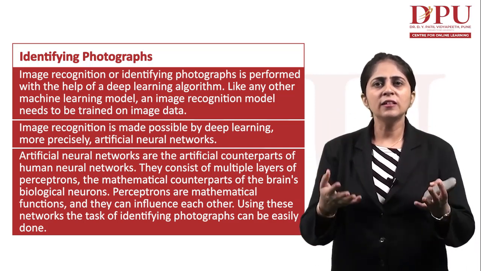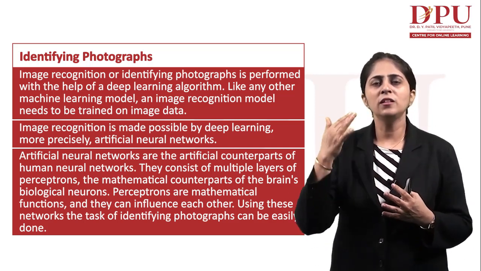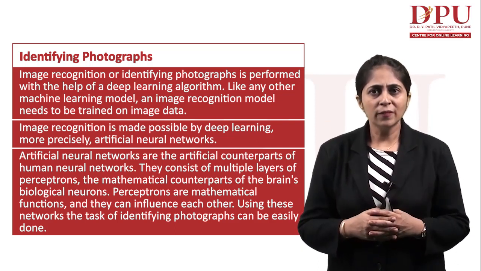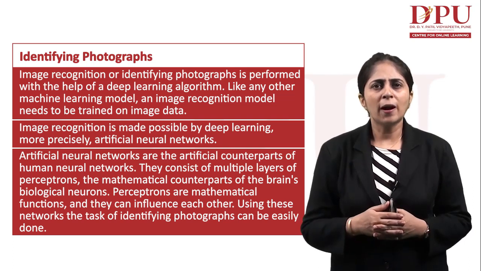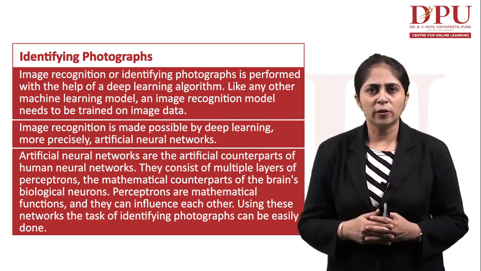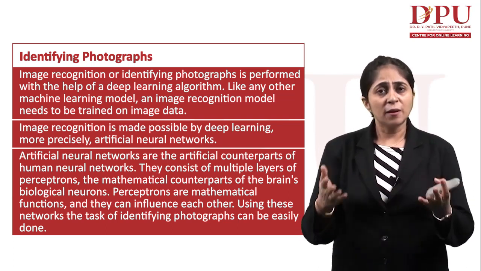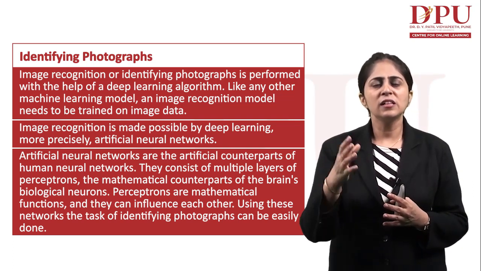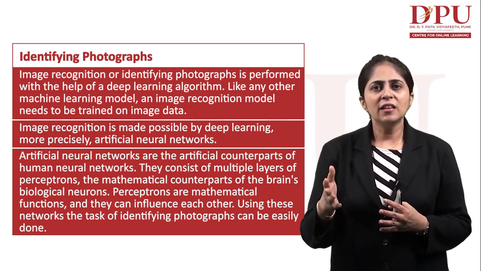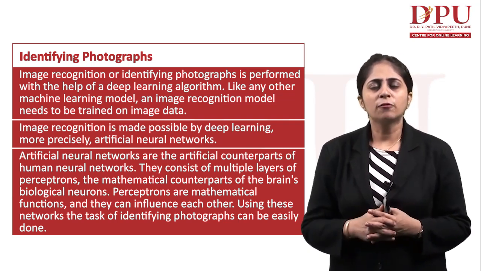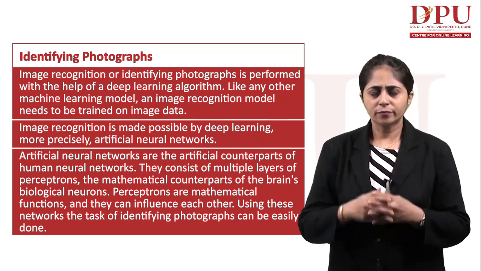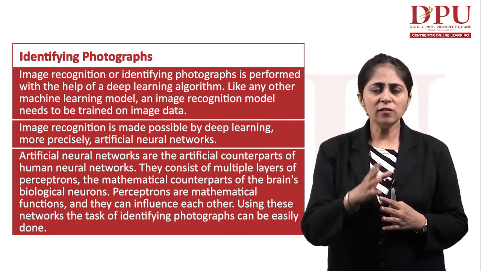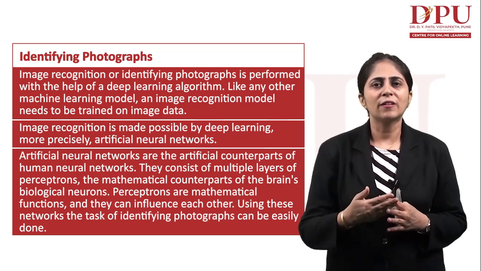Artificial neural networks are the artificial counterparts of the human neural network. They consist of multiple layers of perceptrons, the mathematical counterpart of the brain's biological neural network. Perceptrons are mathematical functions and they can influence each other. Using these networks, the task of identifying photographs can be easily done. In our brain we have neurons, which have the function to identify something.